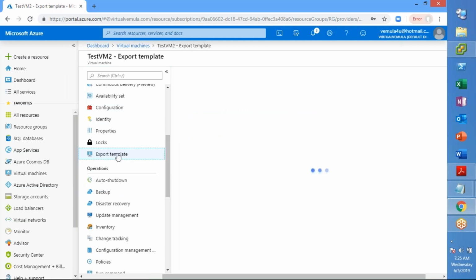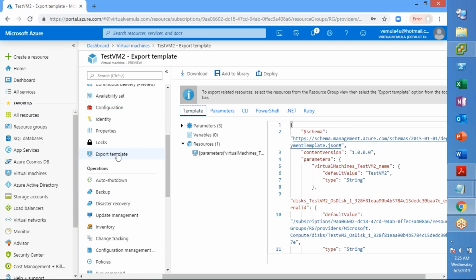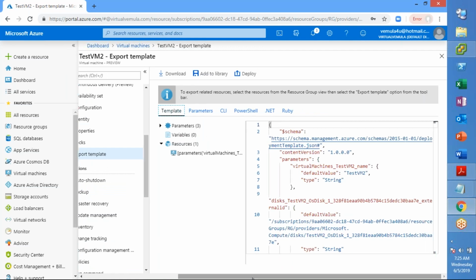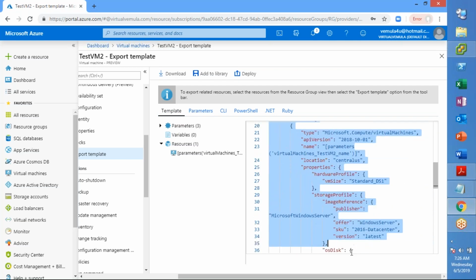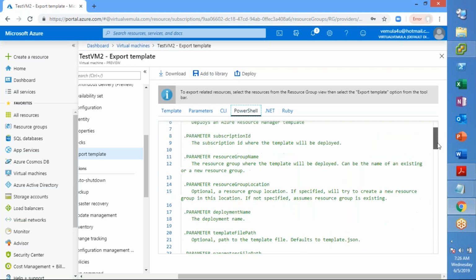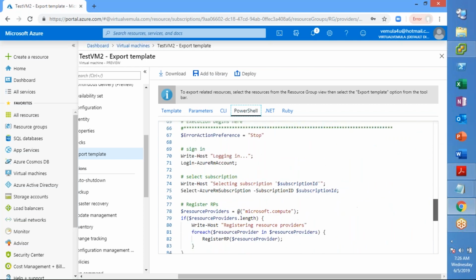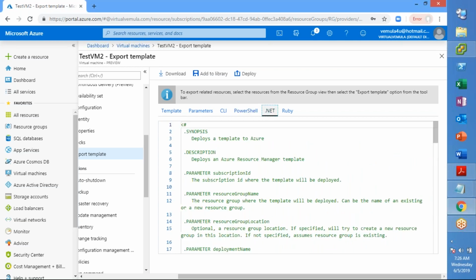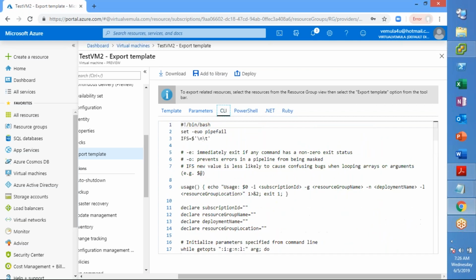Okay, export as template. So export as template will give you different formats of your code. The VM that you had created, all the settings of that VM are converted into a JSON code. What you are seeing is a JSON code, or it is also available in PowerShell. You can see it, and that is also available in .NET, Ruby, and Azure CLI.